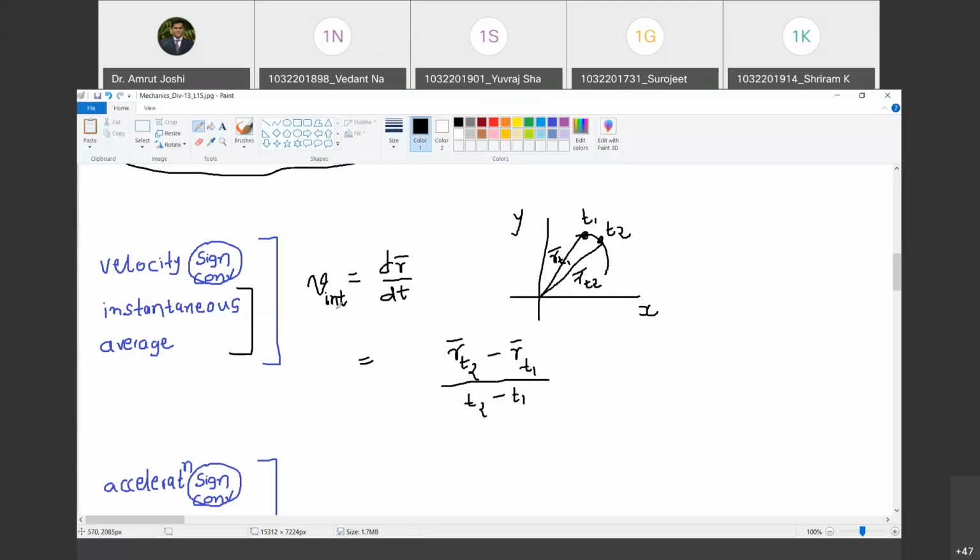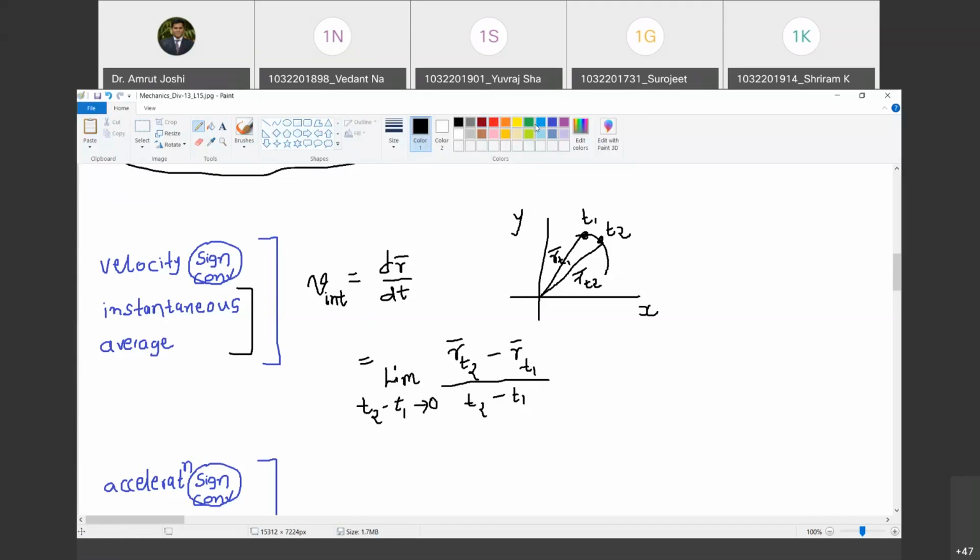But when I say it is instantaneous velocity, I have to say that t2 minus t1, which is delta t, is sufficiently small. So by the definition of derivative and by the physical definition, I am taking the limit as t2 minus t1 approaches 0. This is what we mean by instantaneous velocity.